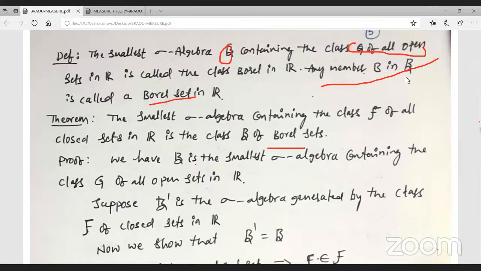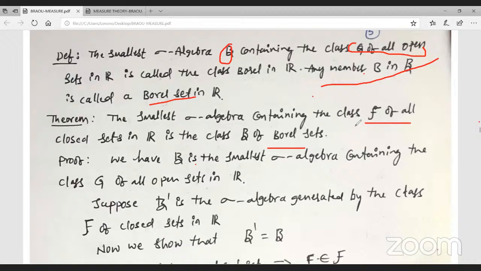We have a definition only for open sets, and the theorem proves that the smallest sigma algebras containing the class of all open sets and the class F of all closed sets in R are the same.